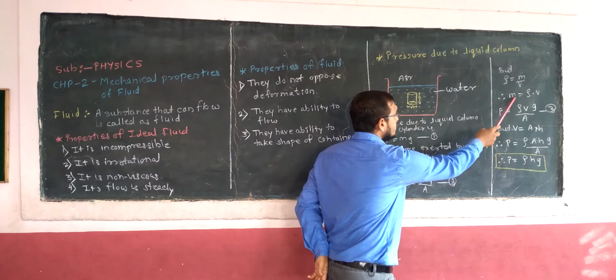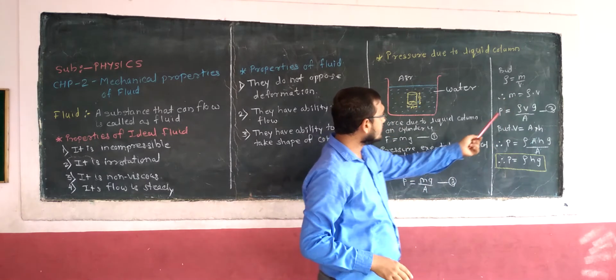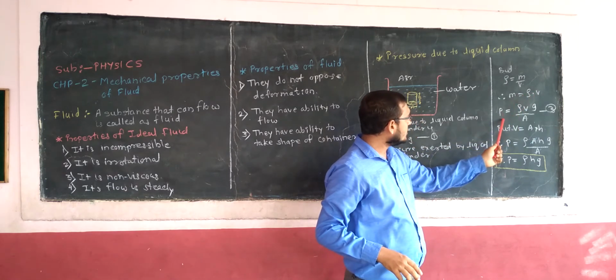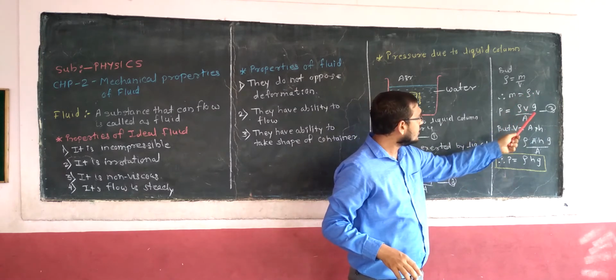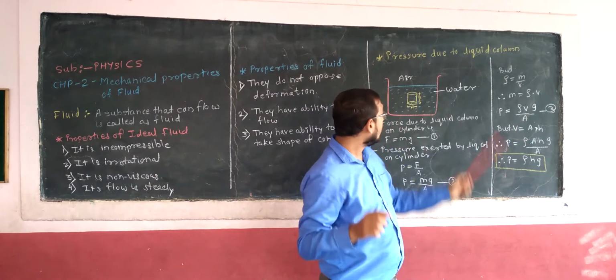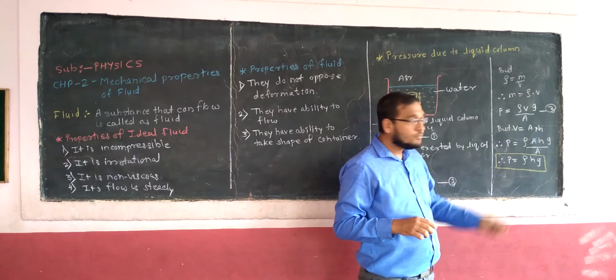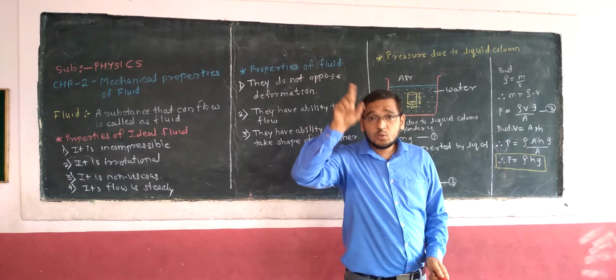I substitute this in equation number 2. In place of m, I substitute rho V. So pressure P is equal to rho V g upon A, where V is the volume of this cylinder. Now what is volume? The formula for volume is area into height.